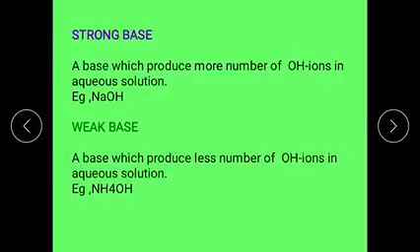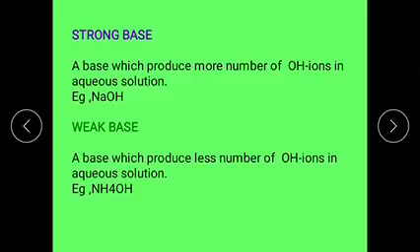Now let us see about the strength of the bases. Okay, the strength of the bases depends on the producing capacity of hydroxyl ions or OH minus ions in water on ionization.